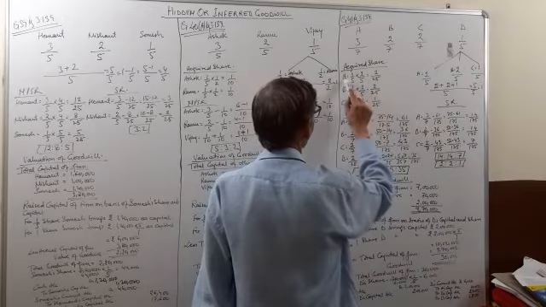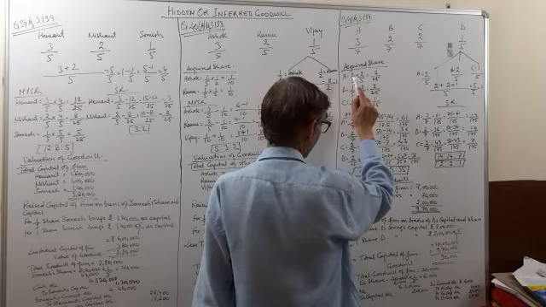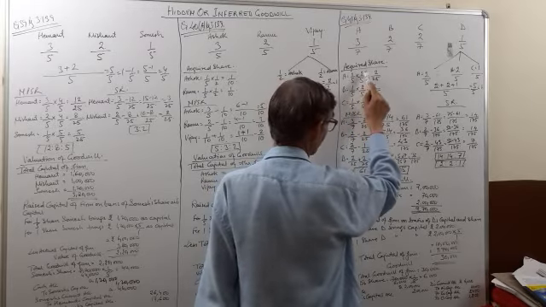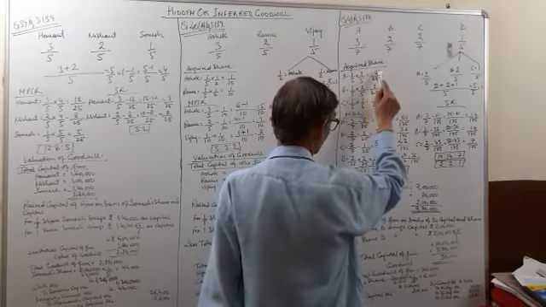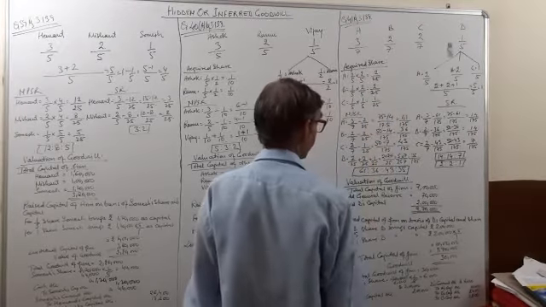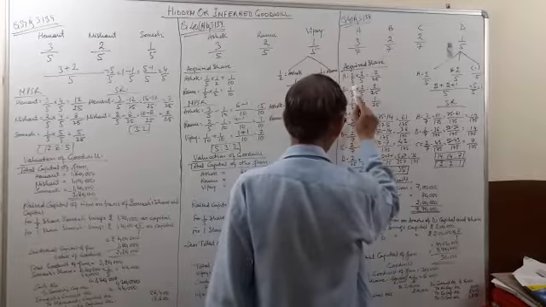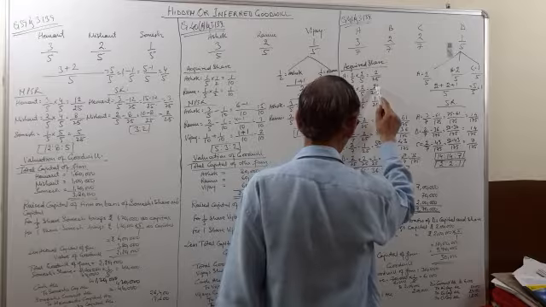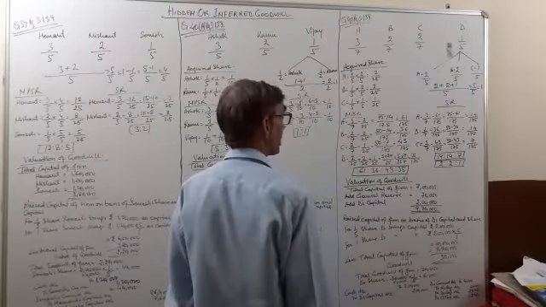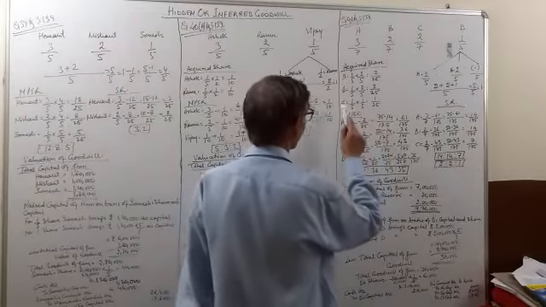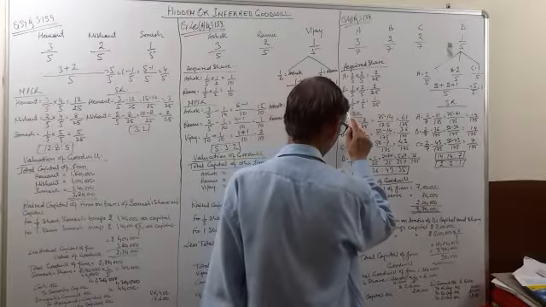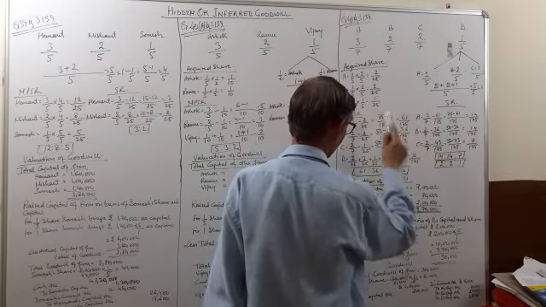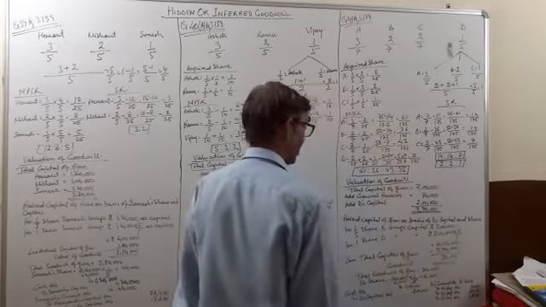From A, of his 1/5 share he has acquired 2/5. So 2 by 25 he has taken from A. From B, of his 1/5 share he has acquired 2 by 5. So 2 by 25 he has acquired from B. From C, he has acquired 1/5 of his 1/5 share. So 1 by 25 he has acquired from C.